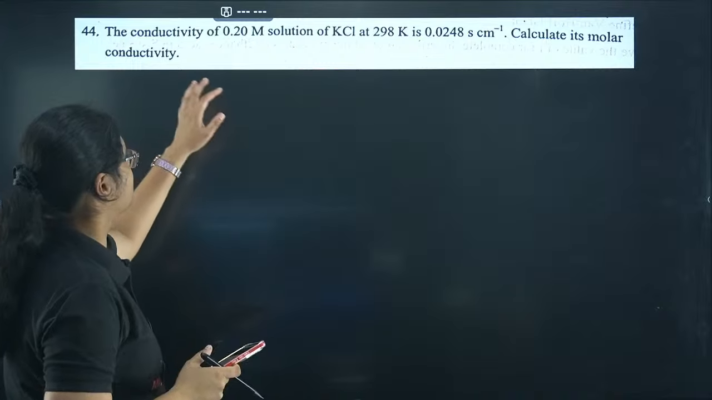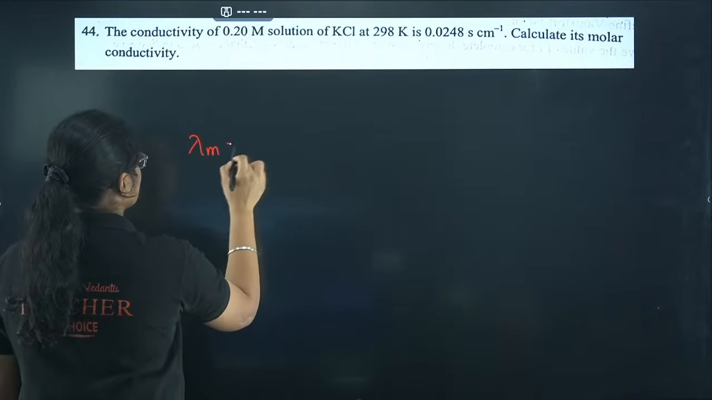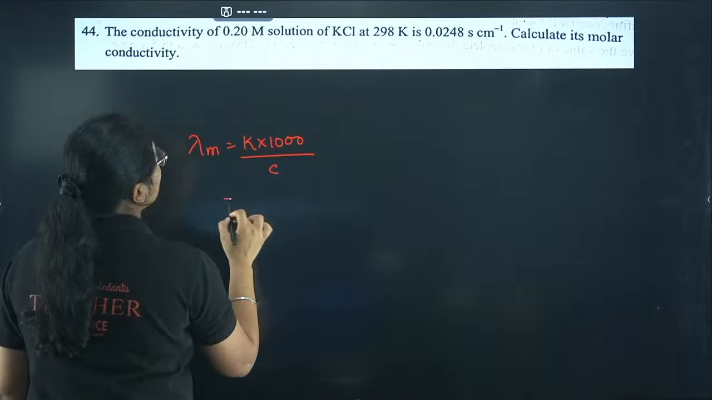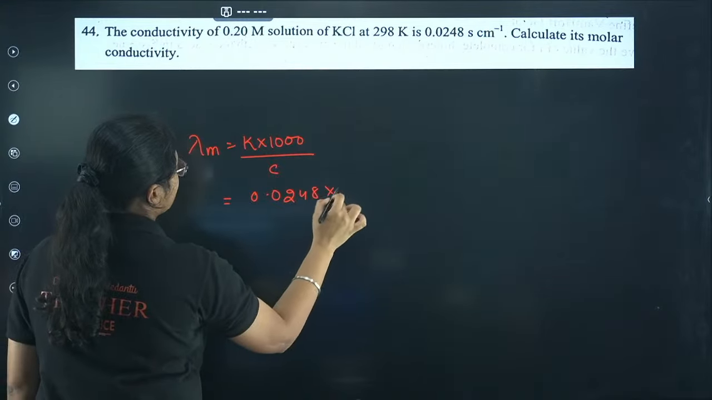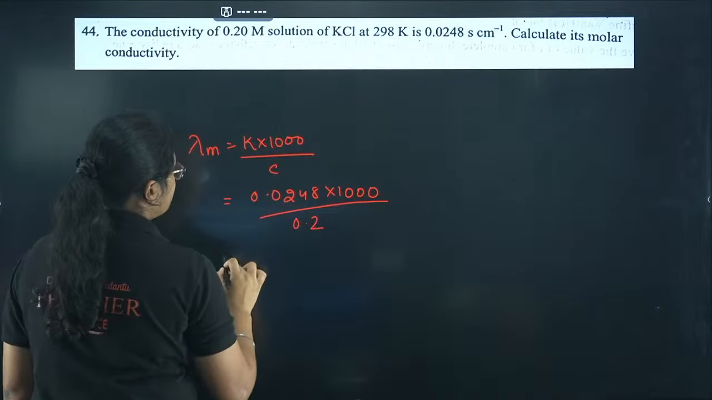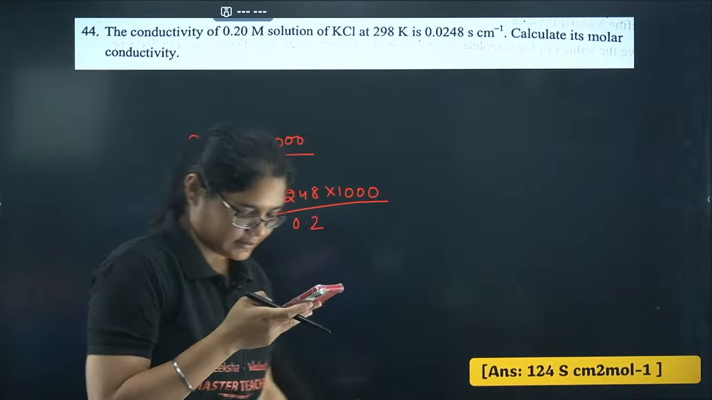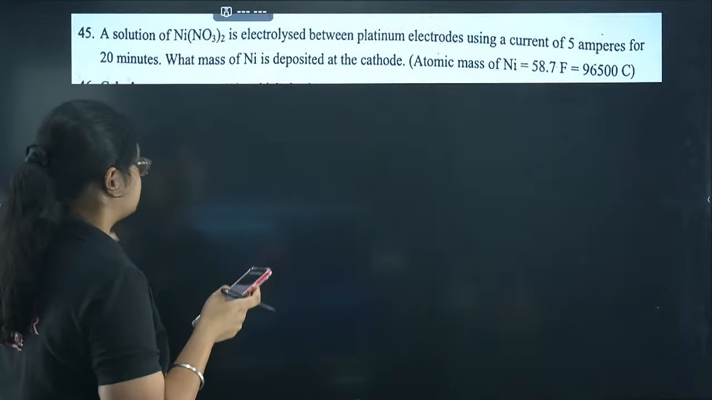Next, coming to conductivity. So this is also a direct question. Molar conductivity is equal to kappa into 1000 by C. So kappa value is 0.0248 into 1000, and C value is 0.2. Now if I solve this, you will get around 124 S centimeter square per mole. Yes, Shreyas, absolutely correct. Yes, Nishant, the paper was easy.